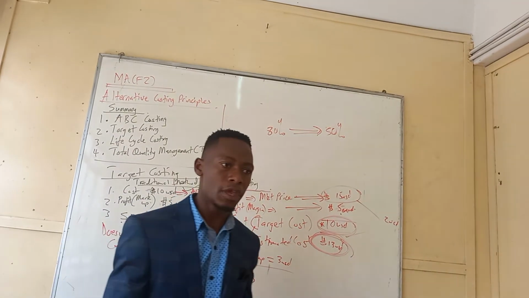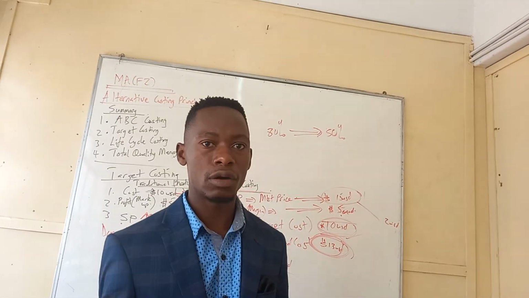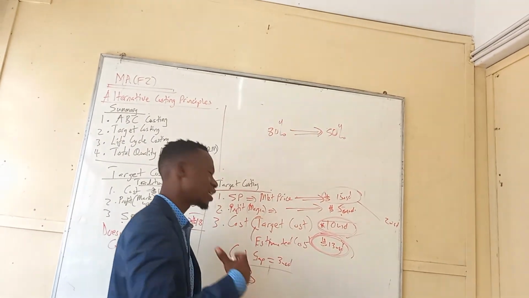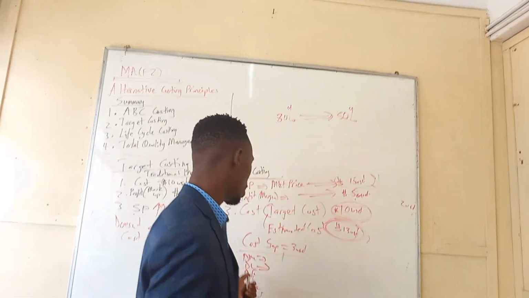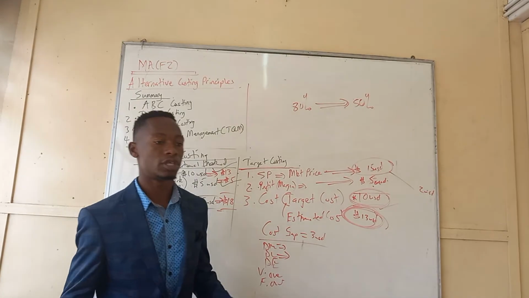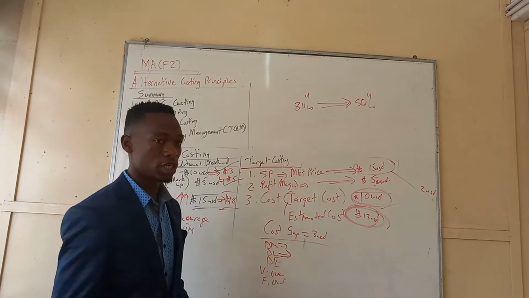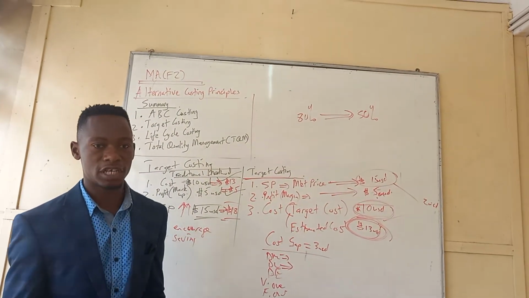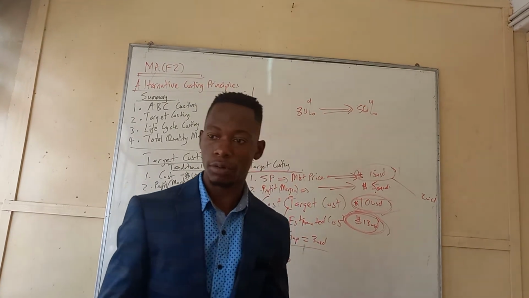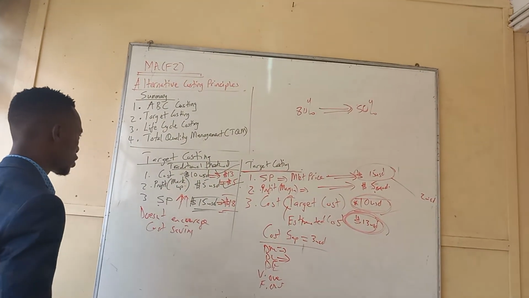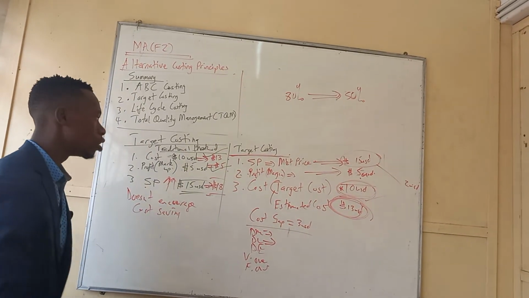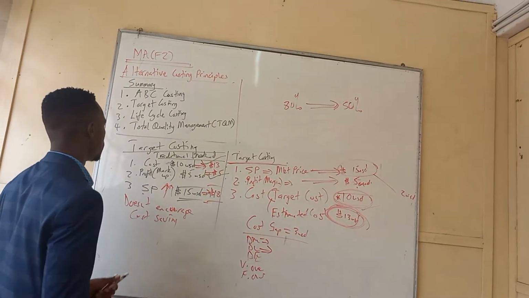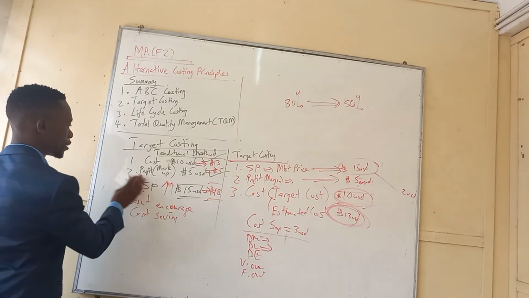The direct labor, maybe try to use a cheaper source of labor. Not only that, maybe they are not efficient. They are wasting more time. Yes, they are taking more time to complete a product. So what do you have to do? They need more training, right? So that they will be more efficient, so that they will be able to save time and to save resources as well. All right, so that's target costing. Those are the steps that you should follow on target costing, right? Easy. Then we move on to the next thing.